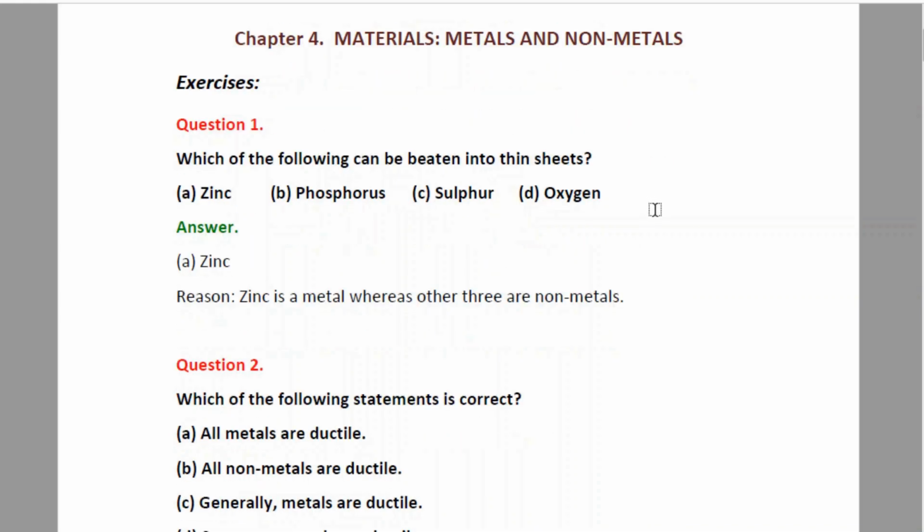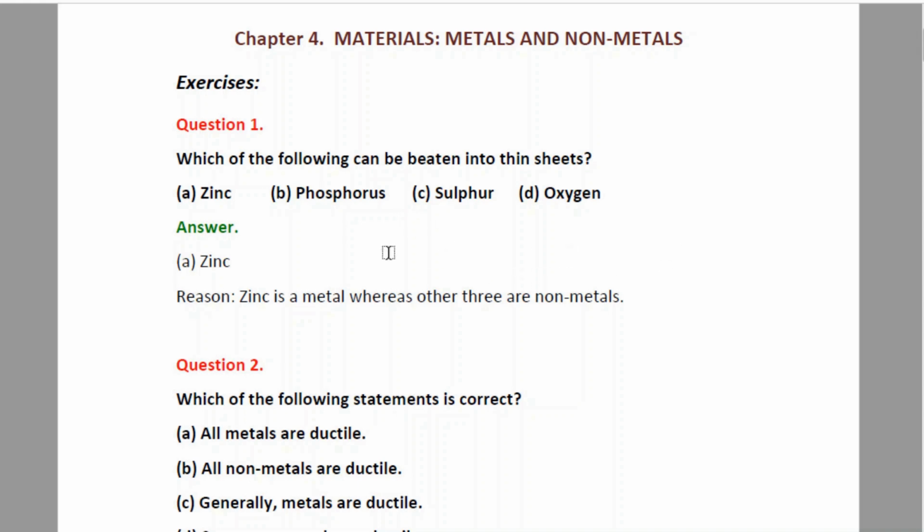Question number 1. Which of the following can be beaten into thin sheets? The options given are zinc, phosphorus, sulfur and oxygen. And the correct answer is zinc. Now what is the reason? Since zinc is the only metal present in the given options, whereas the other three are non-metals.